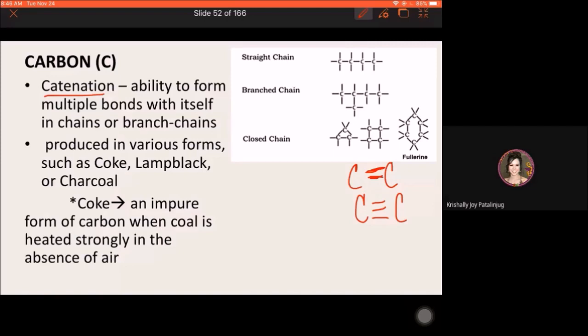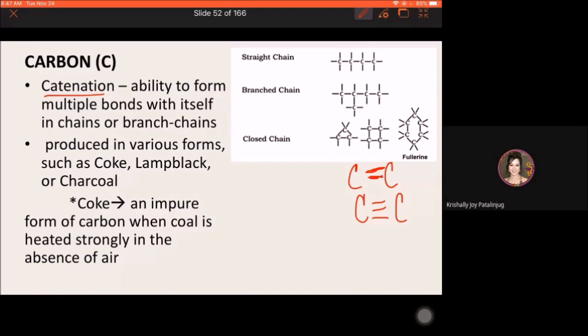Okay, so this will be more discussed in detail sa organic chemistry. How straight chain, branch chain, closed chain are formed, and how it is being named. Okay, so that is the property. For now, just know na that is one of the important property of carbon, catenation. Okay. Now, carbon as an element can be present in various forms.